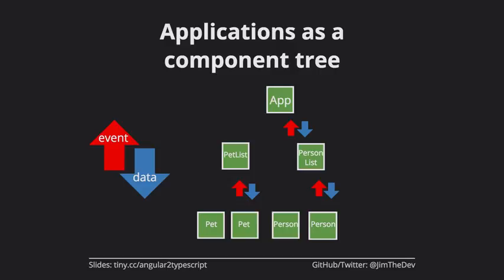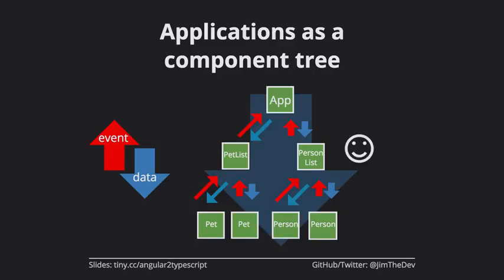Remember, it goes the opposite direction. There's no way to get around this. But what's great about this is our data is all flowing from the top down, and we're filtering bits of the data out based on where we are in the tree. So by the time we get to person, all we have is a single person. But if we're in person list, the data is a bunch of different people. And the same goes for pet list here. As we add functionality to our application, it doesn't matter because our arrows still all line up. We're not going to have this circular dependency tree, which we end up with in a lot of applications, which causes really big headaches and makes it really hard to understand. So again, the data is flowing in one direction. Happy face, that's great.